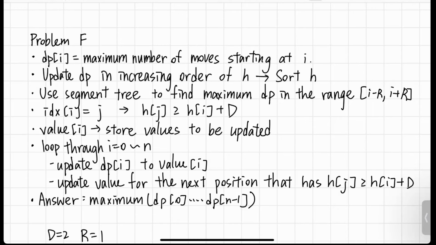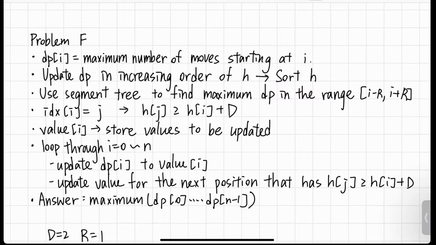We can solve this problem by keeping track of a dp, where dp_i represents the maximum number of moves if we start at i. And then, since we can only move from a higher value of h to a lower value, the dp would transition from lower values of h to higher values. So we want to update dp in increasing order of height. And so we want to sort the height array.